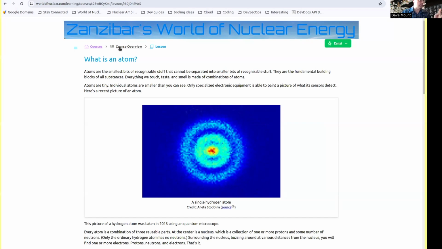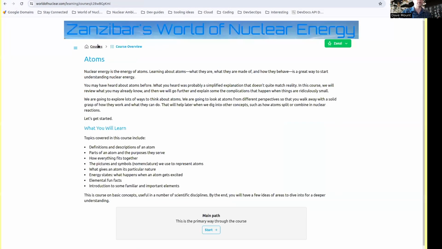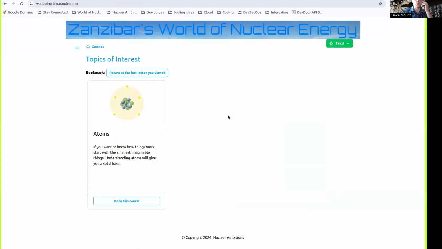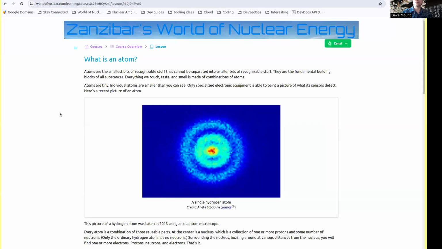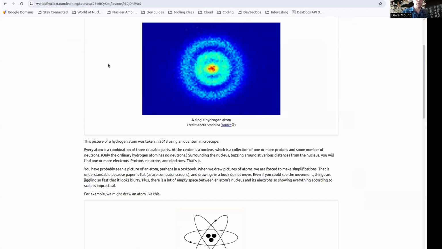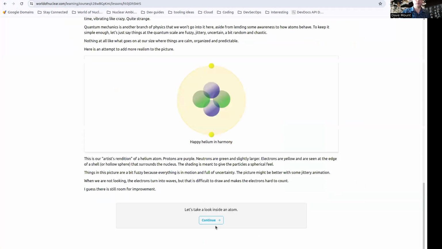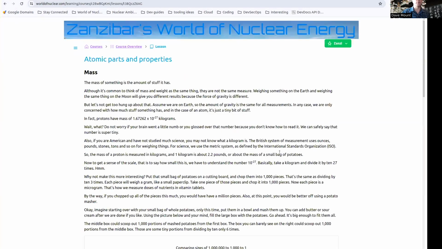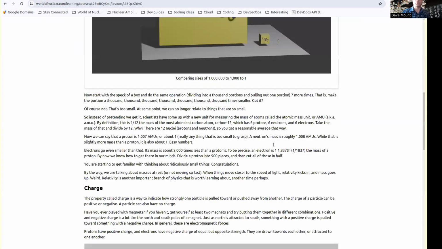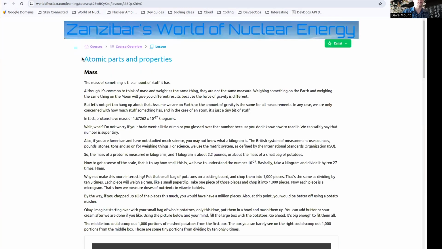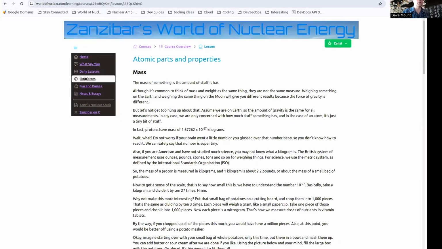But let's say you get distracted, you have to go do something. If you leave and come back, you go back to the course list. There'll be more courses here. This bookmark should take you right back to where you left off, and there it is. So that's an easy way to get back. You don't have to go searching for things, and you can continue on the path that you're on. Here you have another step. You can go to the next step and read about interesting stuff there. So there you go. I won't spoil that too much. You can do that yourself.